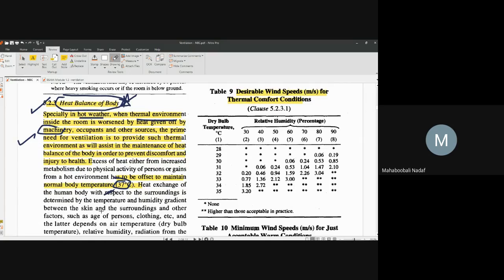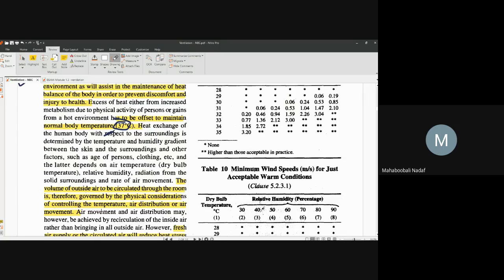This is the third thing. The volume of outside air to be circulated through the room is therefore governed by the physical considerations of controlling the temperature, air distribution and air movement. How much air you want inside depends on these things. That is not a big thing, but the main design points you should understand.